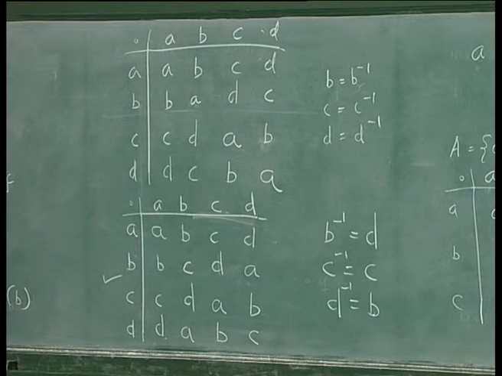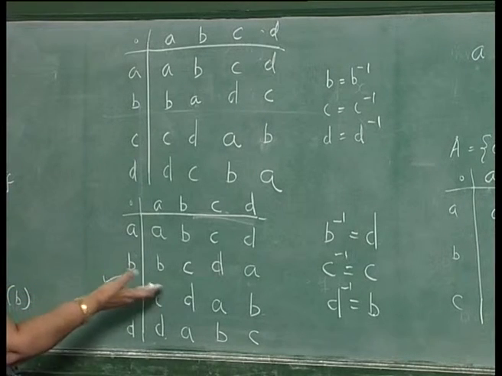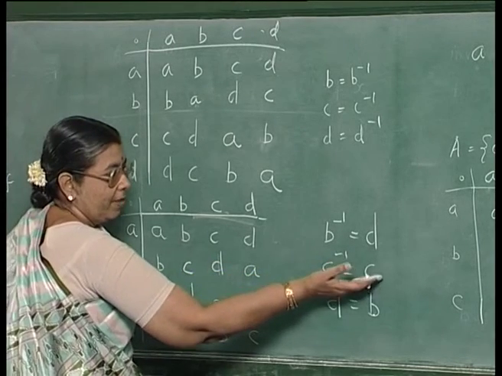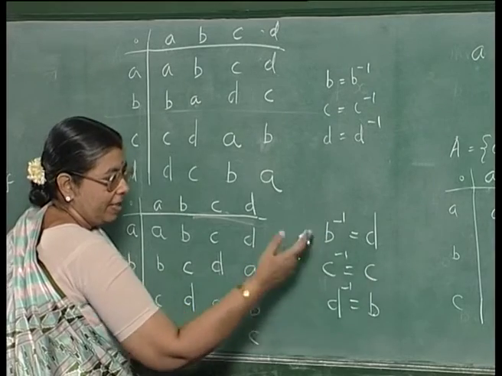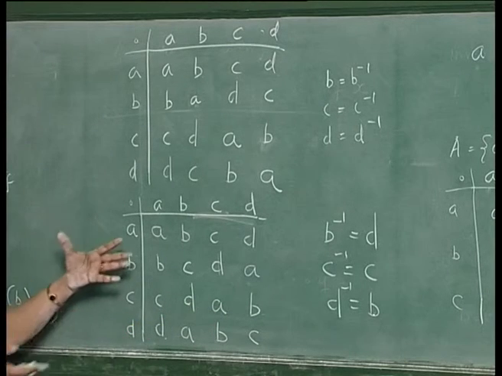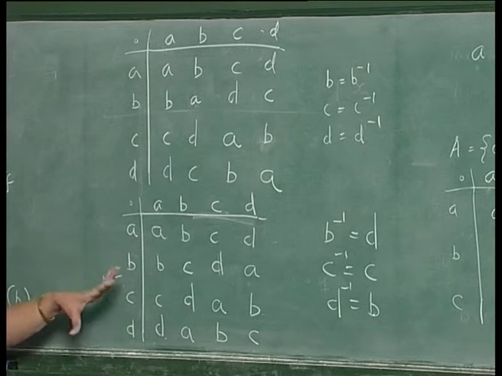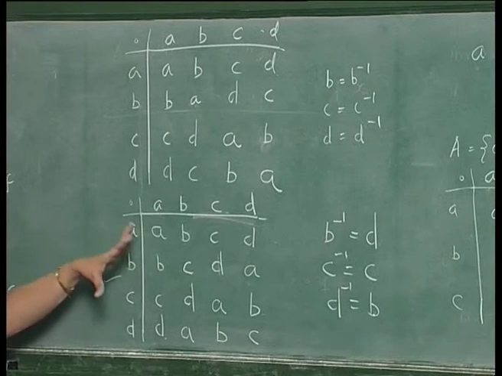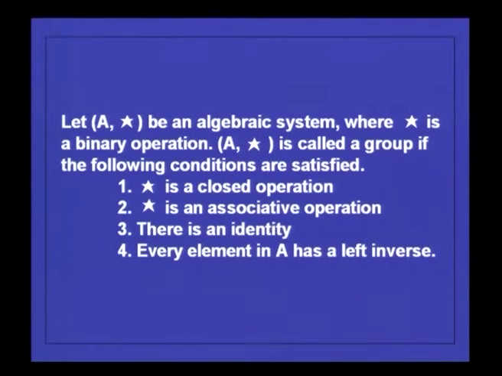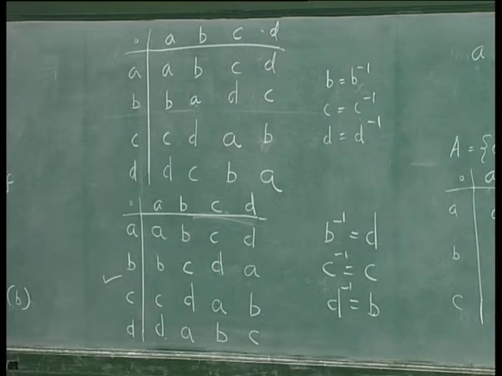So there is no reason why I should write it this way. For example, there is no reason why I should take C as its own inverse and B and D as inverses of each other. I could have taken B as its own inverse and C and D as inverses of each other. Then the table will change a little bit, but essentially it is the same. Essentially it is an isomorphic group. So these are some of the concepts about groups we have seen. We shall see some more examples and a result.